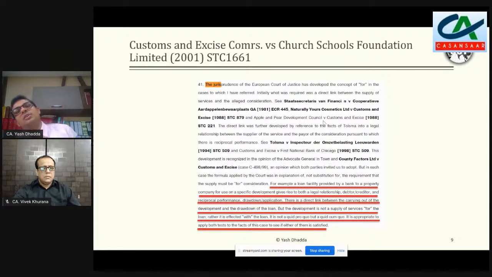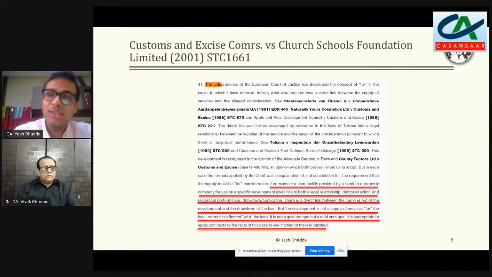whether it is quid pro quo or it is a quid cum quo. So generally जहां लोन दिए जाते हैं, जहां पे लोन में स्पेसिफिक होता है कि आपको एक स्पेसिफिक पर्पस के लिए लोन दिया गया है कि आप ये काम करेंगे, in that case whether really it is an activity which has been done for the purpose, the person who is giving that amount, or in this case what we are discussing is the person who is donating, irrespective that donation is general in nature or it is specific in nature. And I think if that question can be answered positively by saying that no, ultimately all